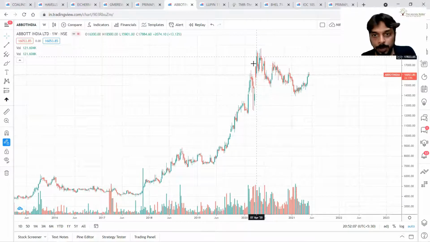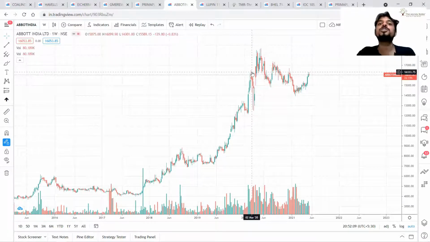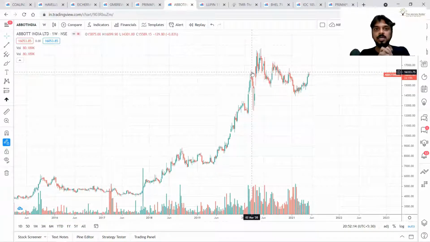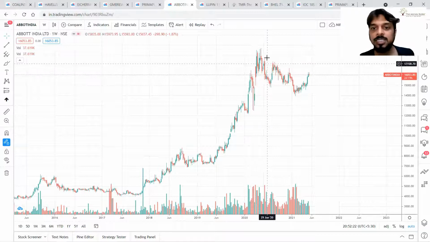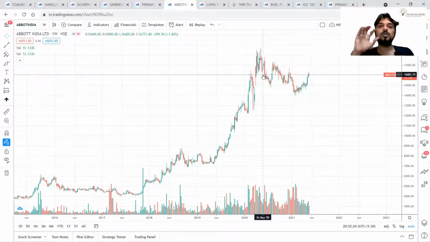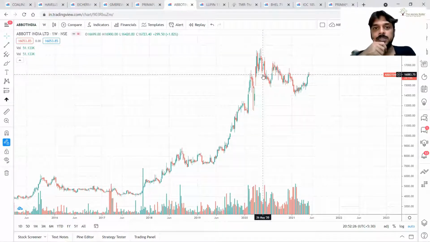This is abnormal and this is called distribution. A few big players are distributing their kitty, their shares, to a larger number of retailers, correct? This is a signal of a topping out process. So after that, if prices break down,